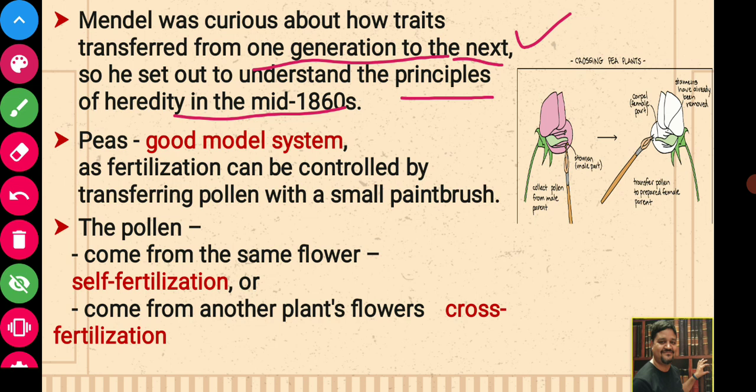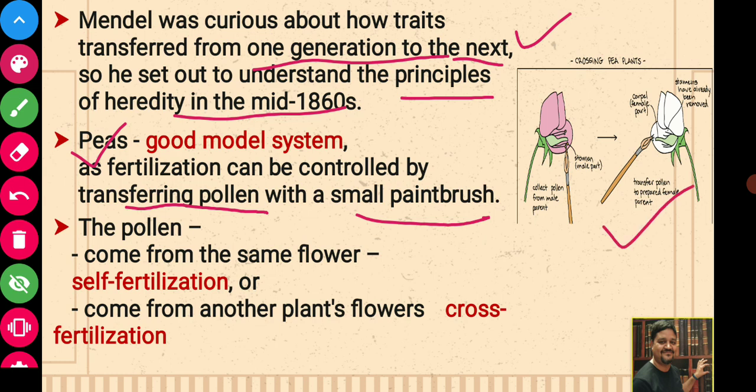I have already discussed in the last class that he was working initially with two plants, but finally he concentrated on the pea. So why did the pea plant act as a good model system? Because in pea we can control the fertilization by transferring pollen with a small paintbrush.